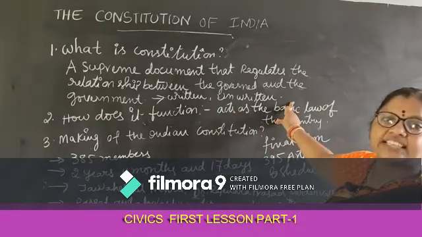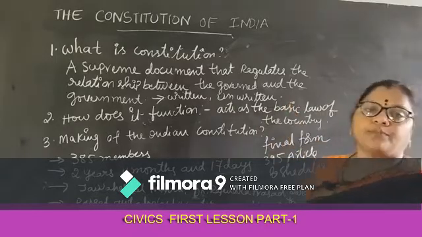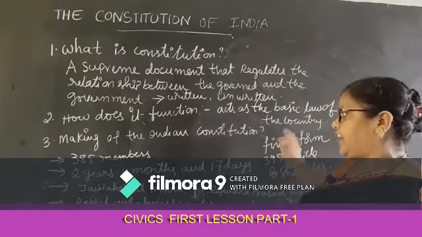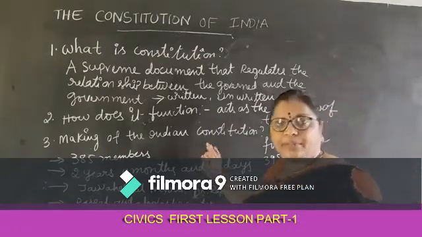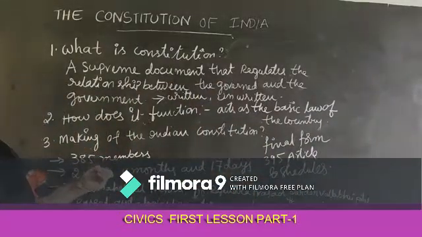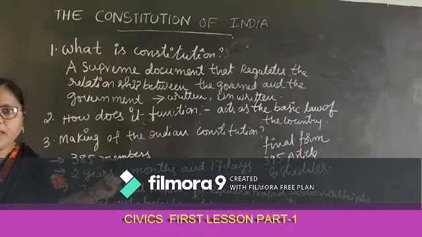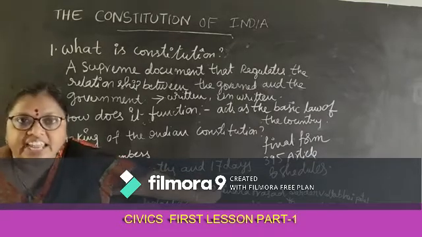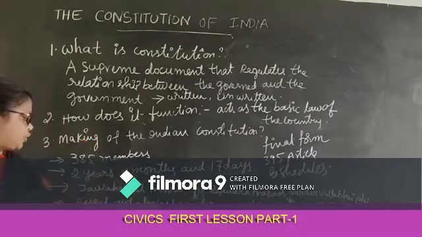It acts as a supreme law, the basic law of the country. For the making of the Constitution, a Constituent Assembly was set up with 385 members, and they took 2 years, 11 months and 17 days to prepare this Constitution.